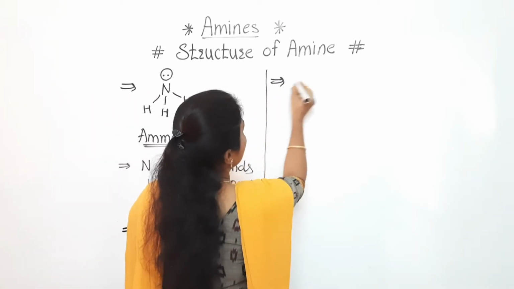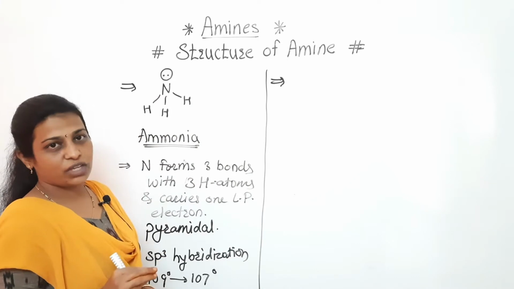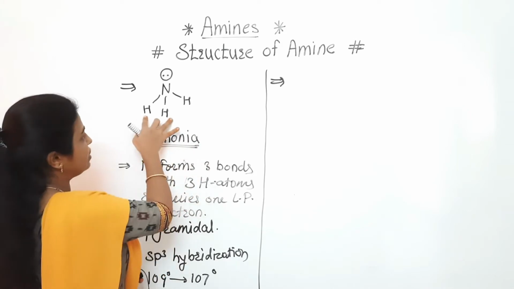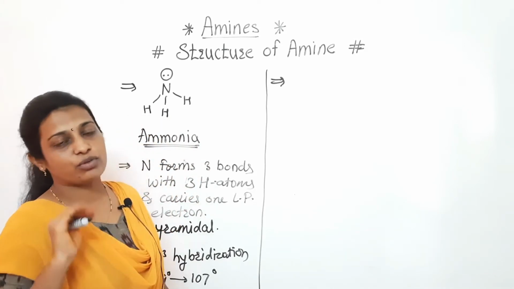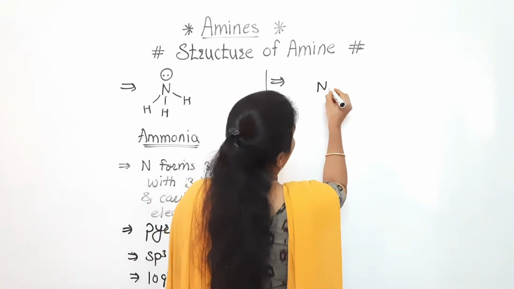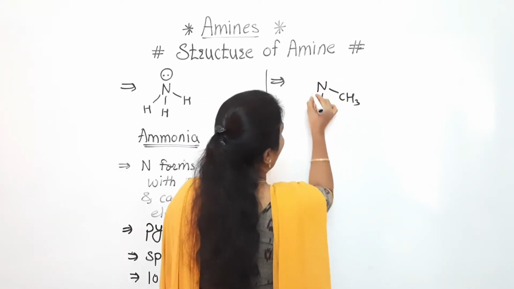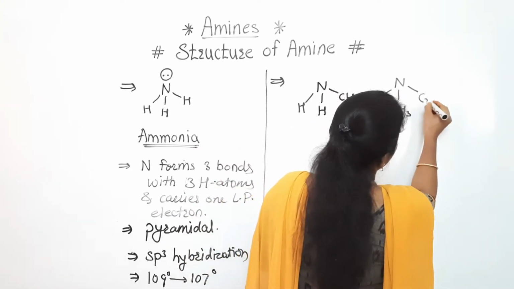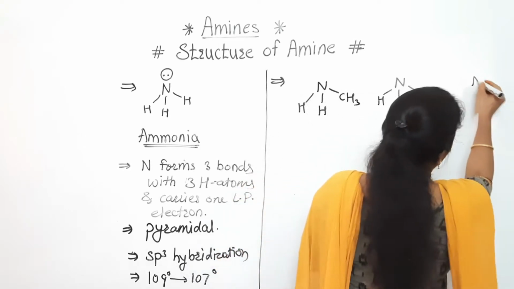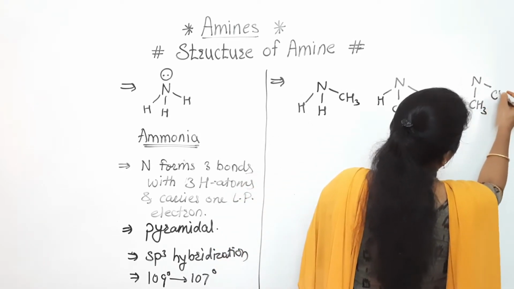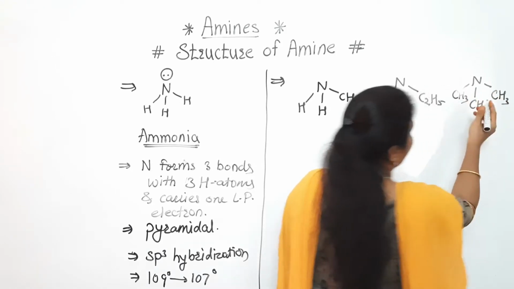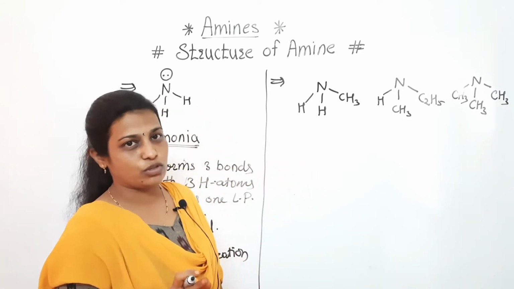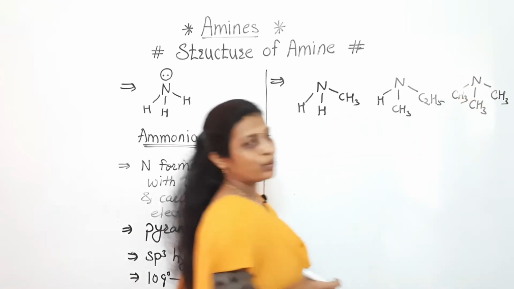That's why, if we consider amines, there are different types of amine: only one hydrogen is replaced, or 2 hydrogens are replaced, or 3 hydrogens are replaced. In this way we have to discuss 3 points. So firstly I will write here 3 amines. One, here I have replaced only one hydrogen atom. This is the second amine in which I have replaced 2 hydrogen atoms, and in the third one I am replacing 3 hydrogen atoms. We can select any one because I have taken CH3 everywhere. You can write the benzene ring also, because anyhow that nitrogen is bonding with the carbon.